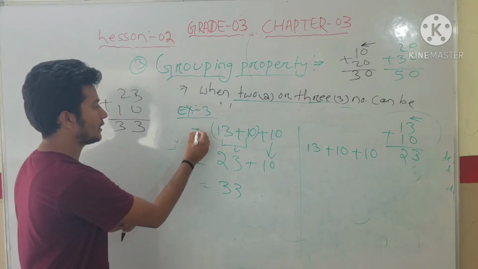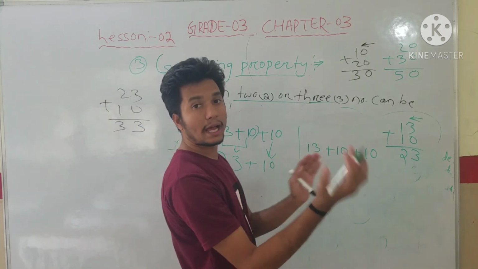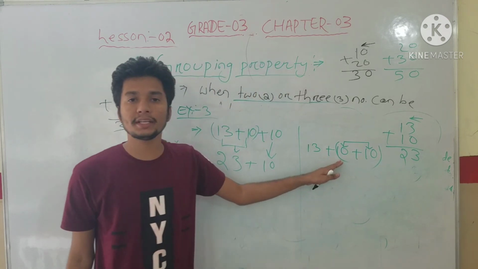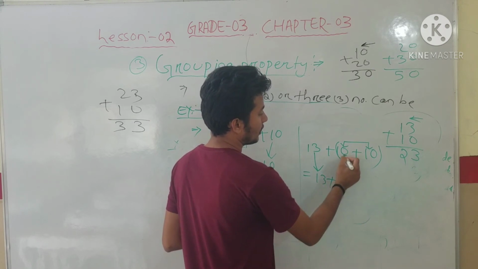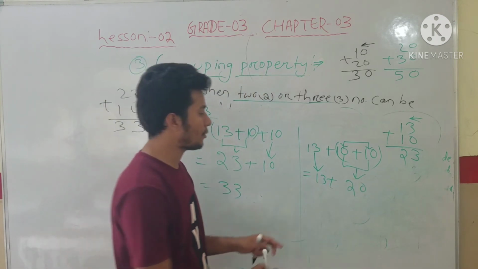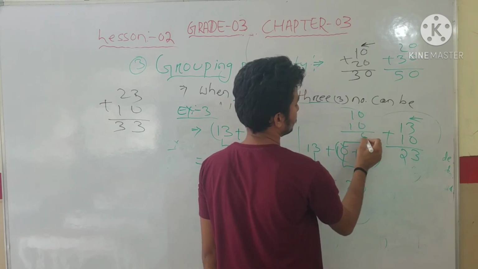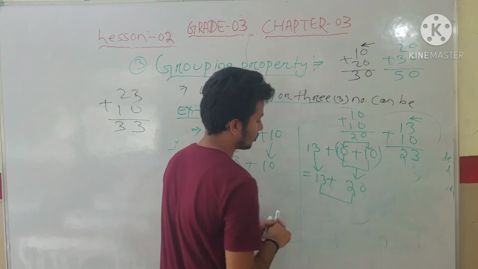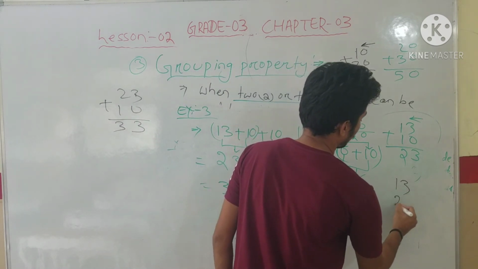See here on this side, student, first two addends we put in a group, but here the last two addends we put in a group, means this one and this one, by using a bracket. Now 10 plus 10 is 20: 0 plus 0 is 0, 1 plus 1 is 2. Now we will add both: 13 plus 20.